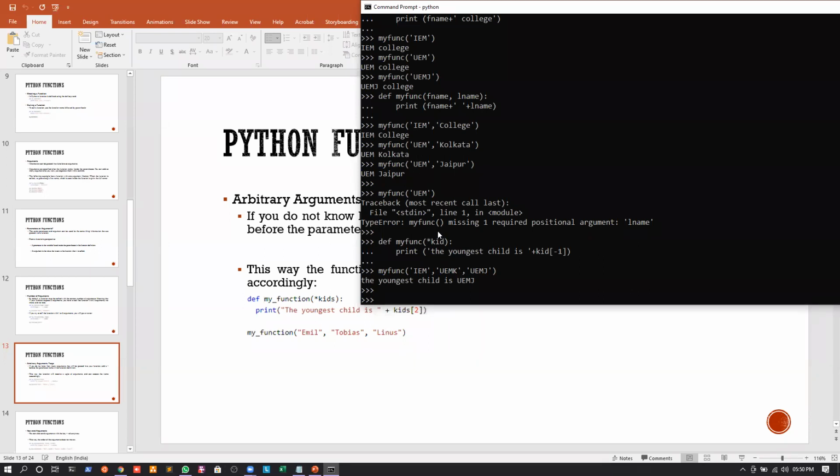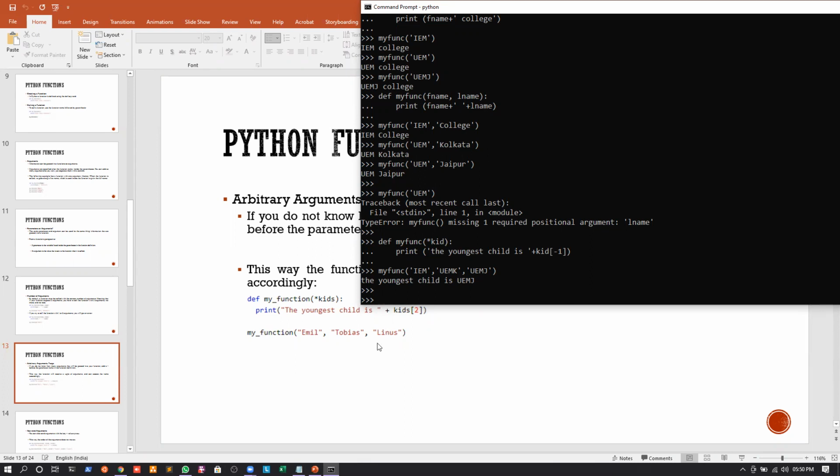And if I want to print the youngest child is kid -1, so what does -1 mean? It will mean that we will print the last element of the list. And what's the list? The list called kid. And how do we define the list? We will define it as star of kid, which means a pointer to the kid list. Am I clear till now? Yes, no?